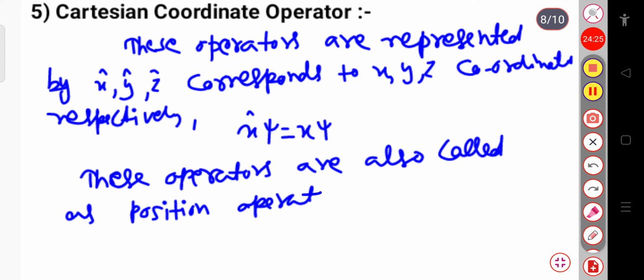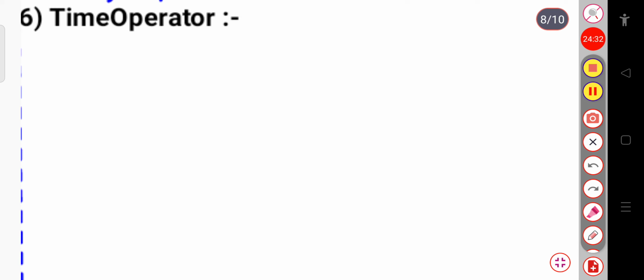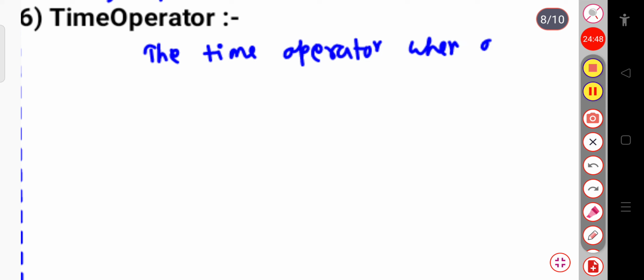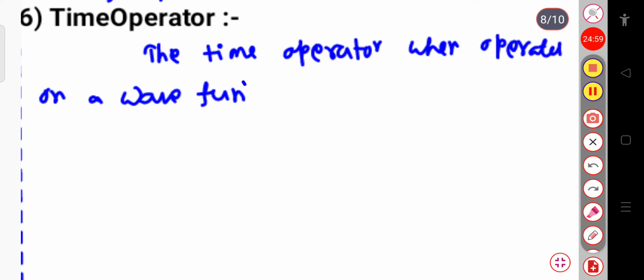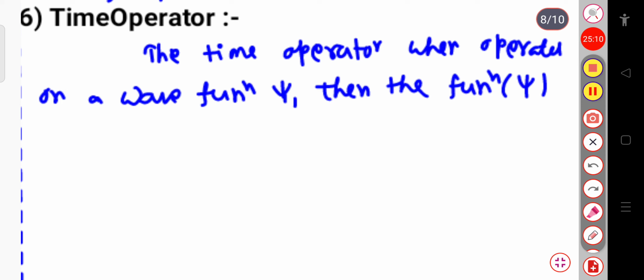Okay. Now let us see what the time operator is. When the time operator operates on a wave function psi, then the function psi is simply multiplied by time.